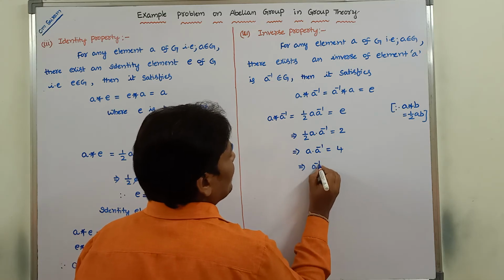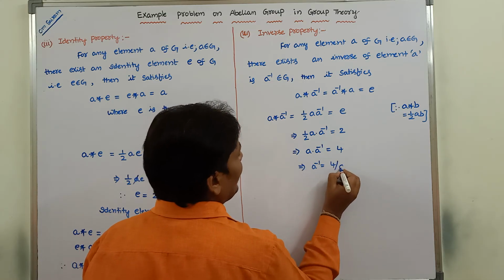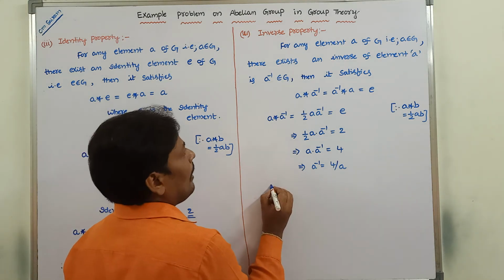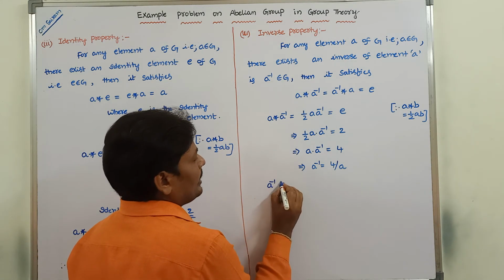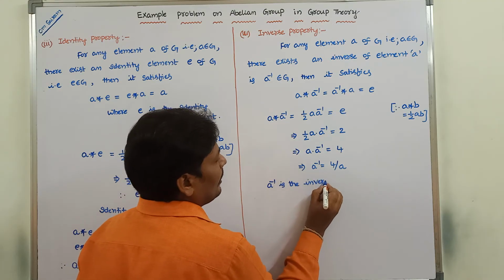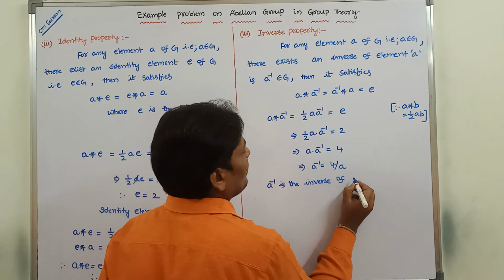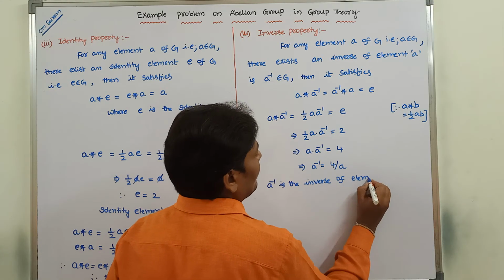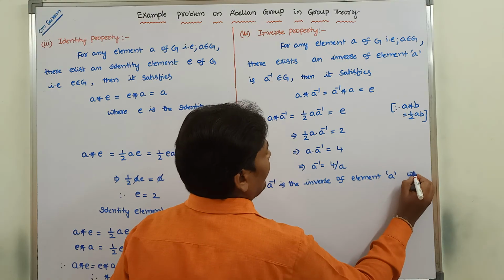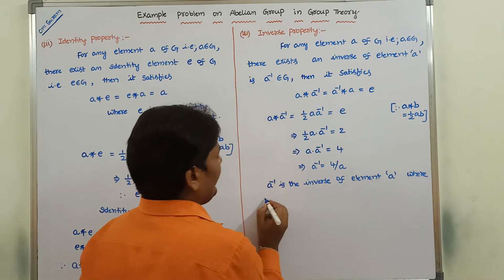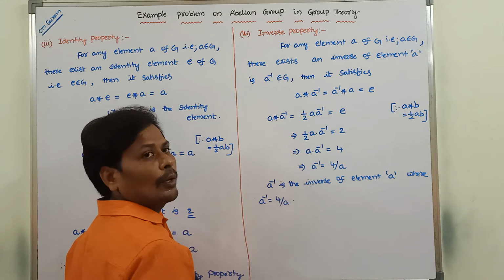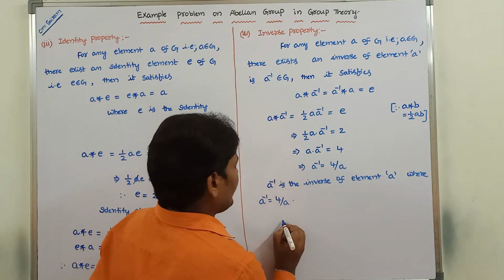Next, a inverse is equal to 4 by a. So a inverse is the inverse of element a, where a inverse is equal to 4 by a. Now we have to substitute it.